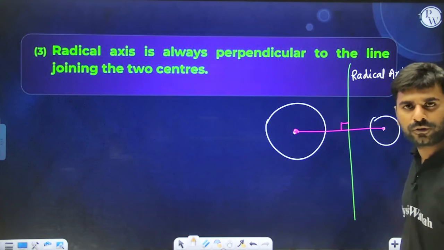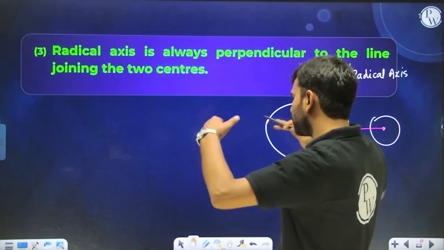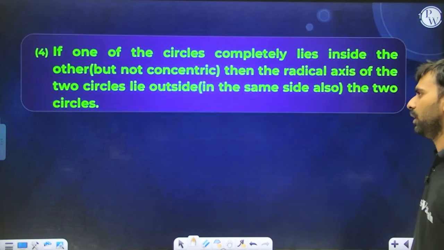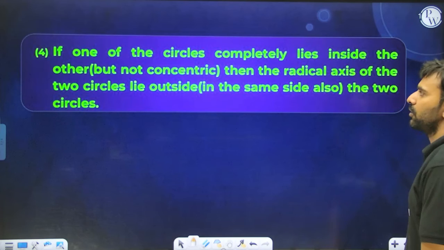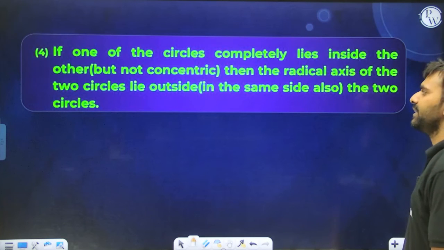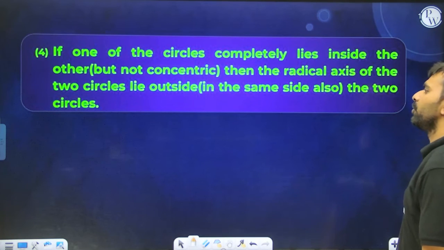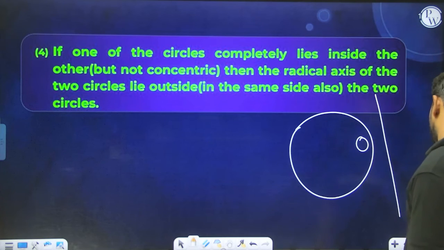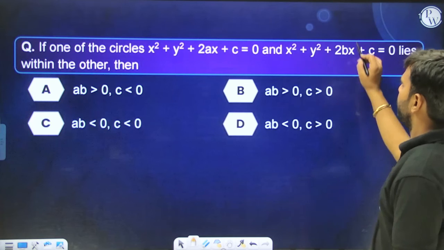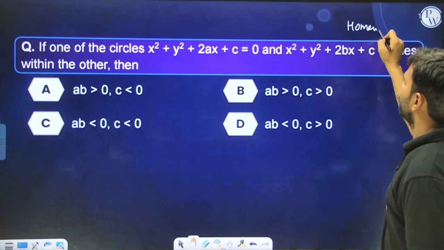The radical axis is also the axis from where, if you draw tangents to both of these circles, the tangents will be equal. If one of the circles completely lies inside the other circle but they are not concentric, then the radical axis of the two circles lies outside, on the same side of the two circles. If this is the case, then the radical axis will lie over here. You guys can do this as part of homework now.